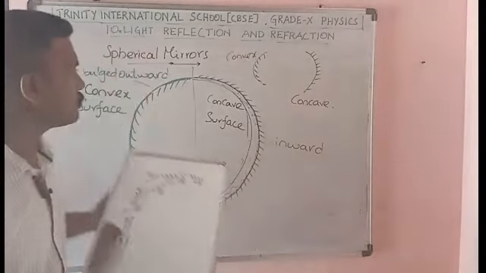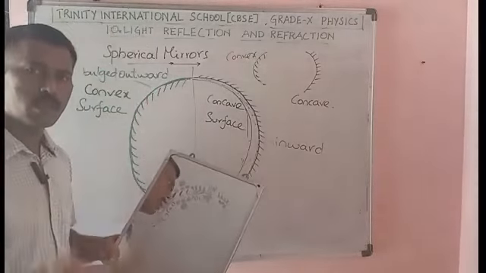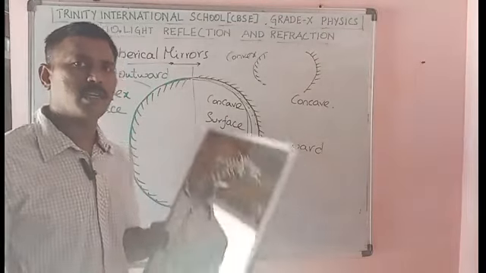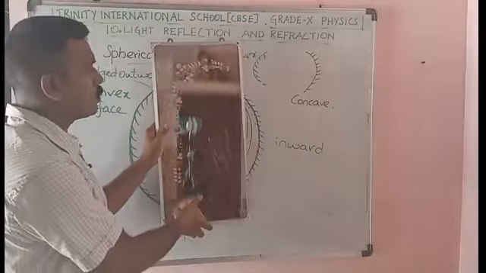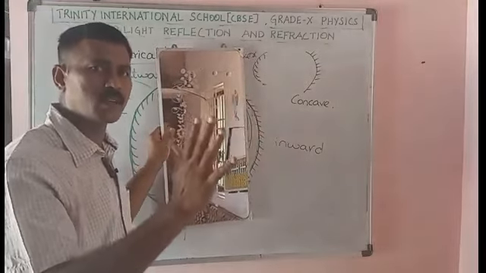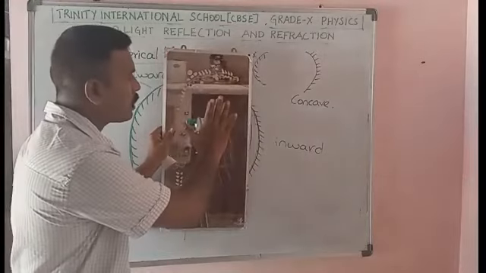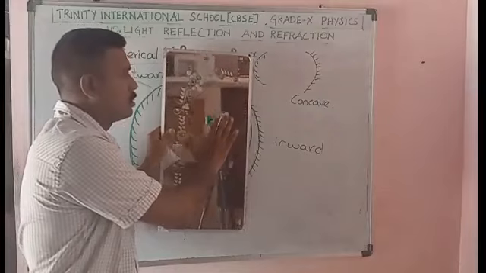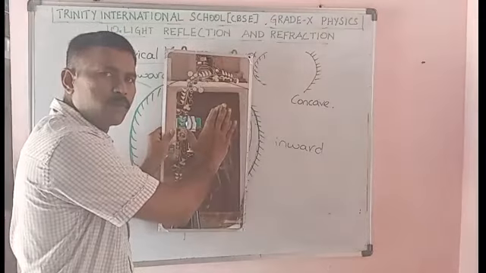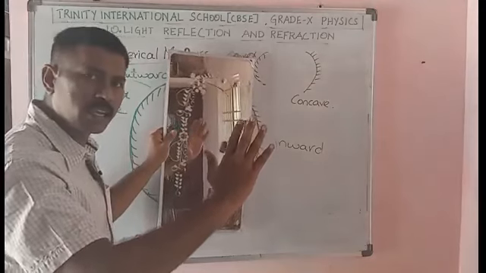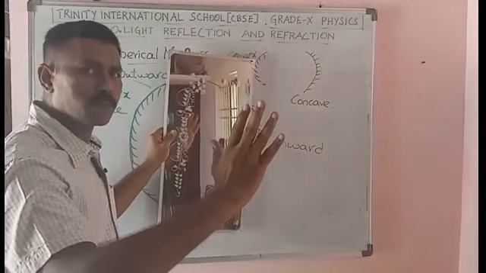Then there is a concept I discussed with you in the previous class, which I will now do practically so you can visualize. So you consider this plane mirror and my hand as an object. My hand is an object. So you see I am placing my hand here, I am placing the hand on the mirror. So I keep on moving away from the mirror. I am moving my hand, that is the object, away from the mirror.